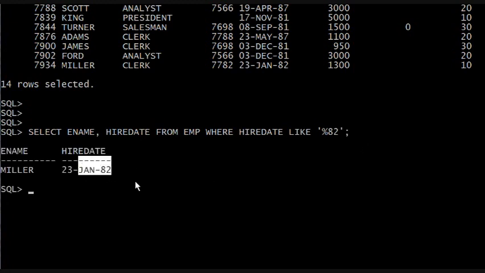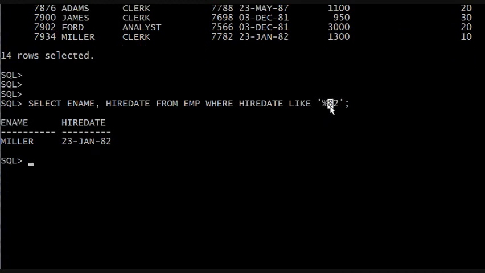Look who pops up. The one person who was hired in 82. Pay attention to this syntax. You already know select column name from table name. You know the where clause. Hire date equals something? No. Hire date greater than something? No. Where hire date is like anything at all. That's what the percentage sign represents, but ends in 82.